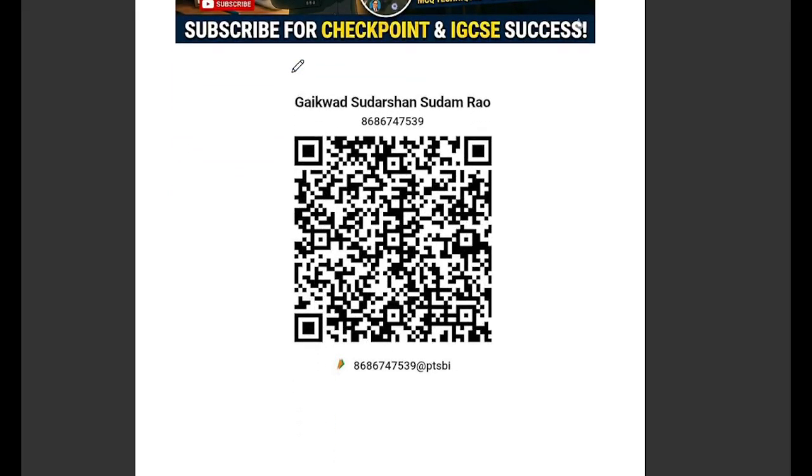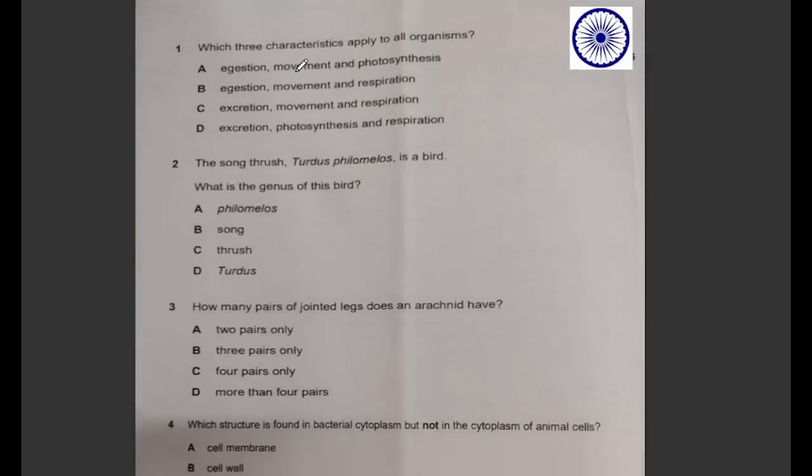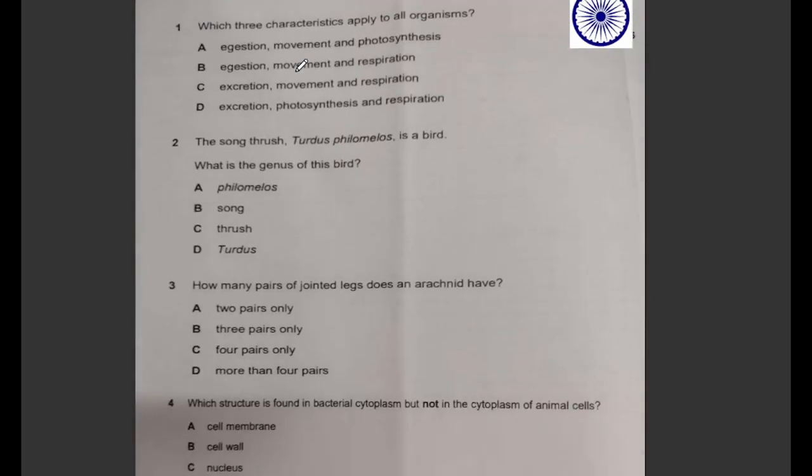So let's start with the MCQ first. The first question is, which three characteristics apply to all organisms? Egestion, movement and photosynthesis. Egestion, movement and respiration. All organisms means this is not only for plants, right? Next one is excretion.